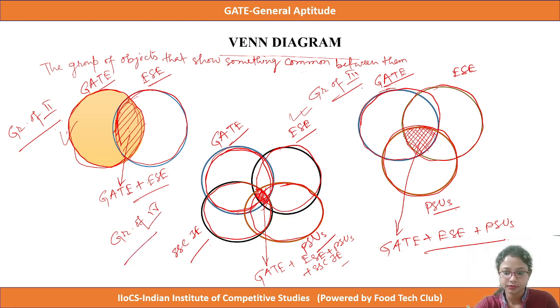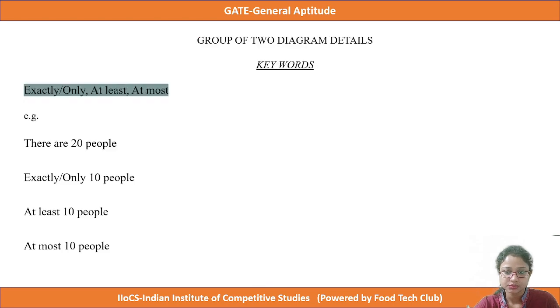Now let's come to the group of 2 diagram details. For the group of 2 diagram we must know 3 keywords: the first is exactly or only, the second one is at least, and the third one is at most.